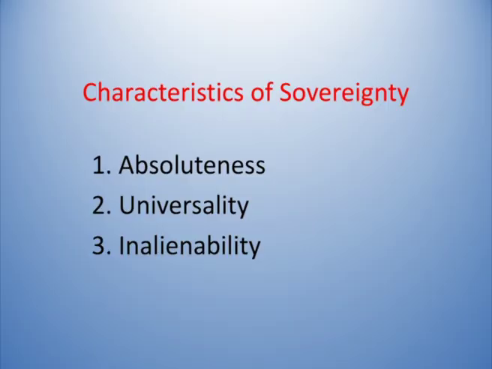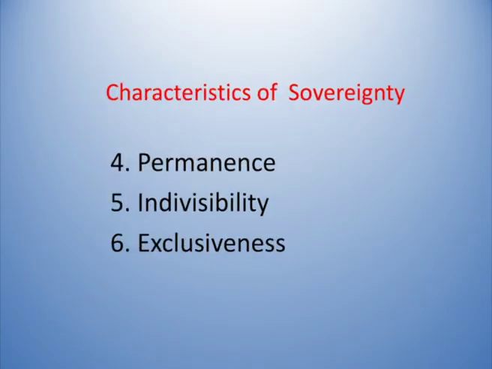State and society coexist with each other. This is called as inalienability. Inalienability is an important character of the state, of the sovereignty. So, the fourth important characteristic of sovereignty is permanence.